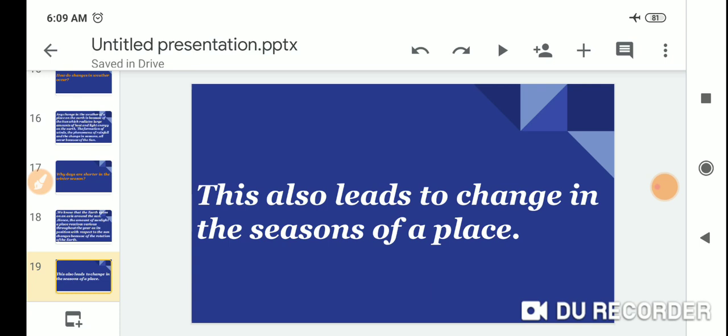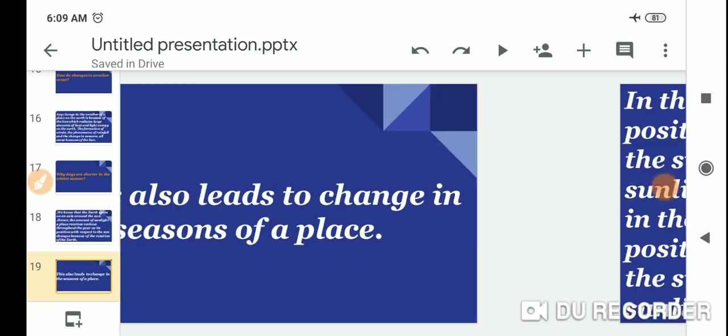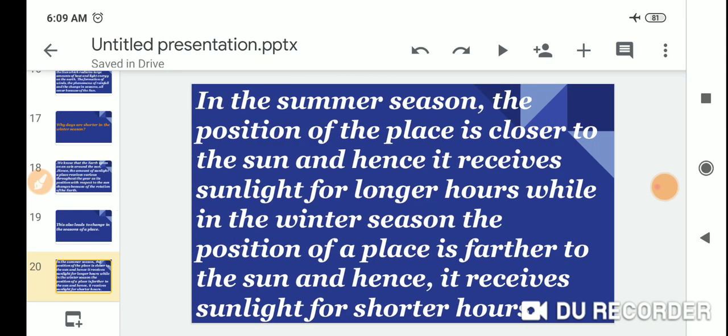This also leads to a change in the season of a place. In the summer season, the position of the place is closer to the sun and hence it receives sunlight for longer hours, while in the winter season, the position of a place is further from the sun and hence it receives sunlight for shorter hours.